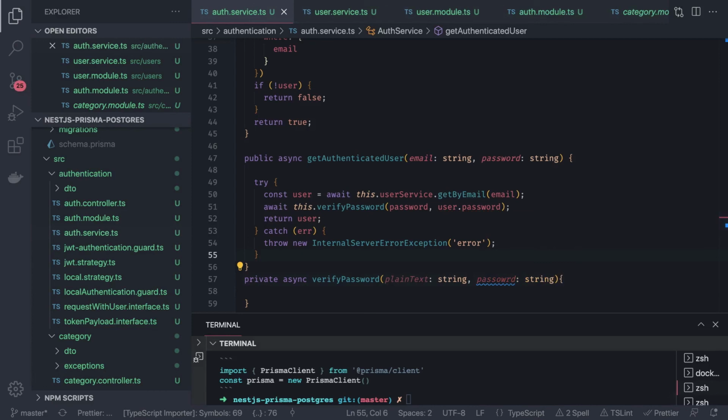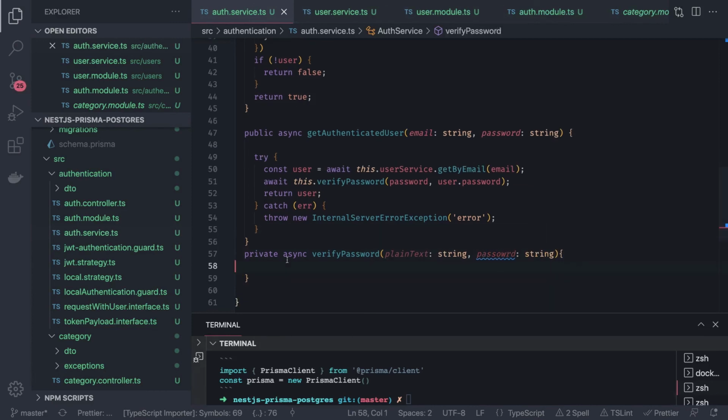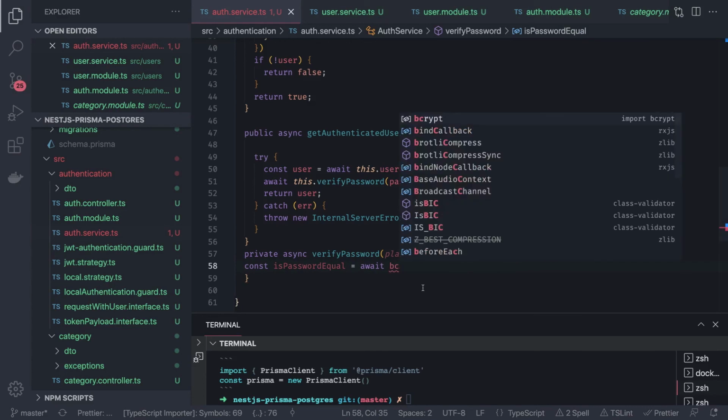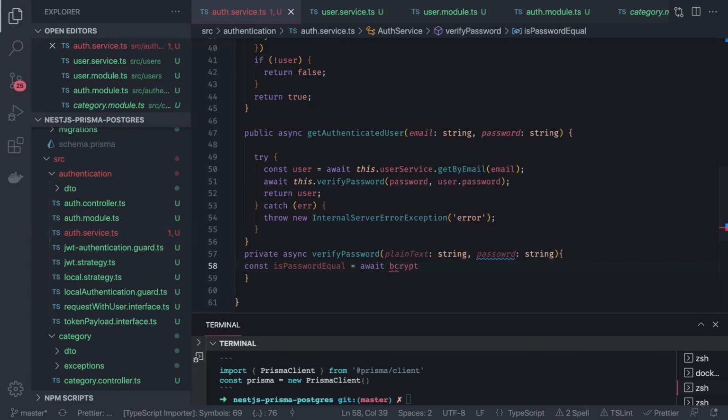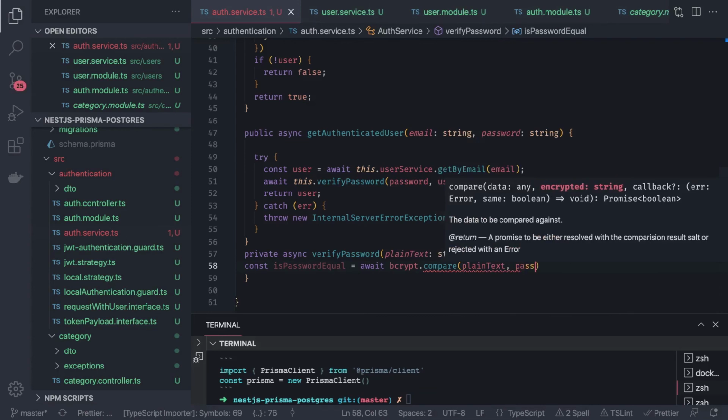Okay, we got both the strings, and then how we compare is we can just return isPasswordEqual, and we can simply say await bcrypt.compare, and we just pass both the passwords, plain text password and hashed password, which is just a password for us.